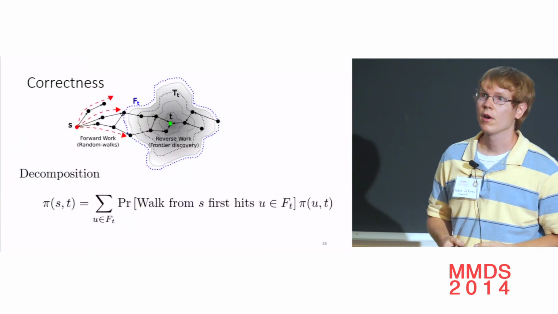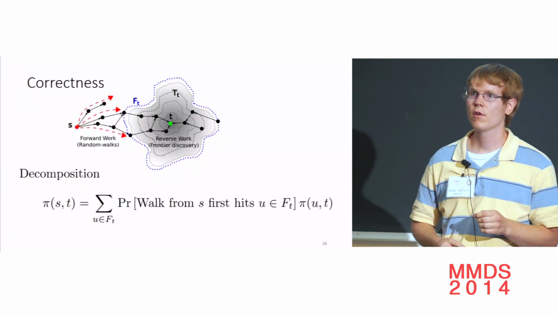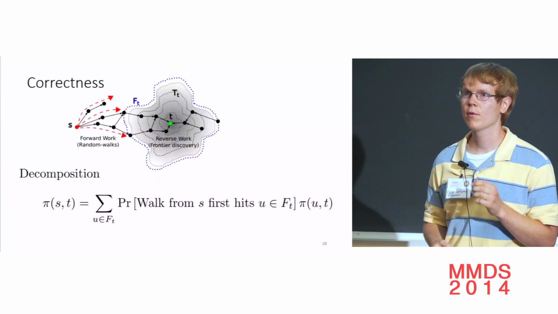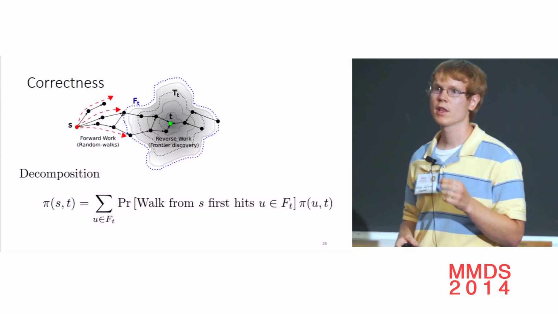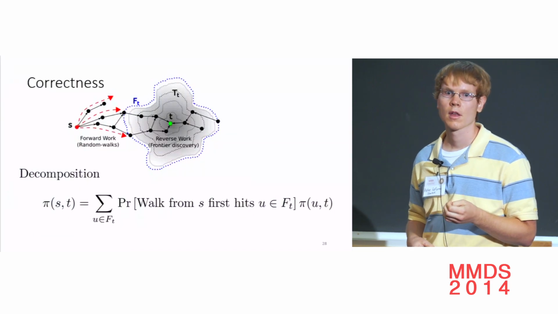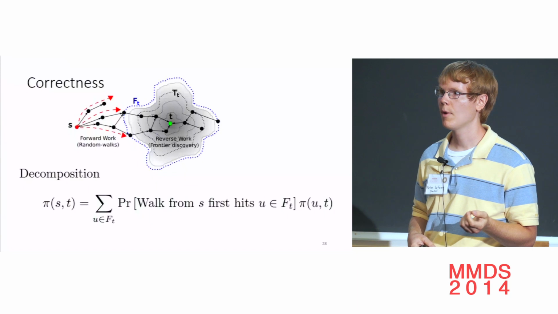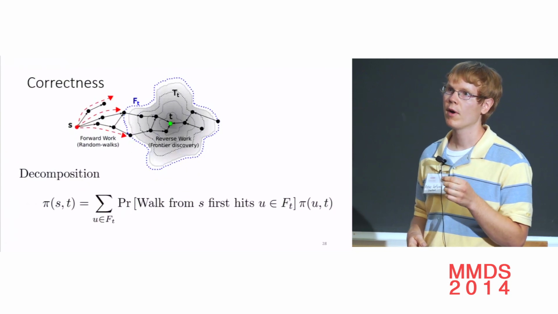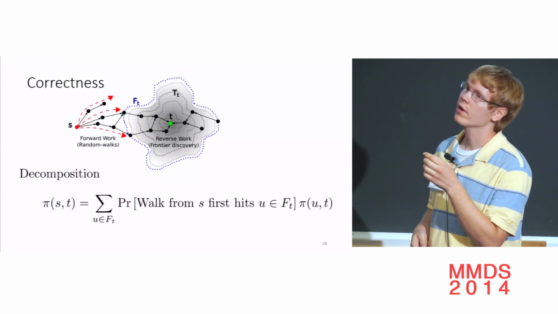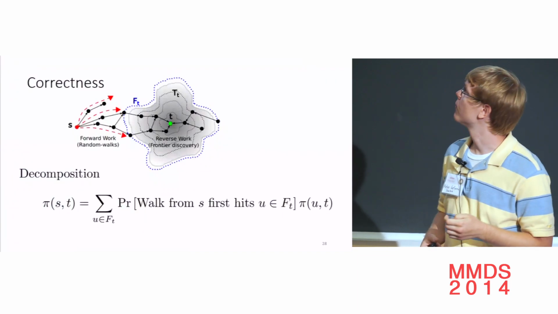Now we'll talk about the correctness of our algorithm. The key observation for understanding our algorithm is that every walk from the source to the target must hit the frontier. And it hits the frontier for the first time exactly once. Because the random walks are memoryless, once a random walk has hit some node u in the frontier, we don't care where it came from. We can compute pi_ut independent of where it came from.